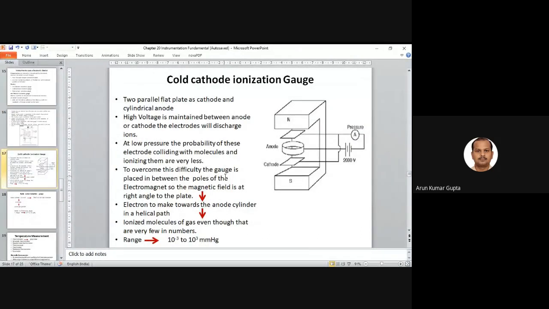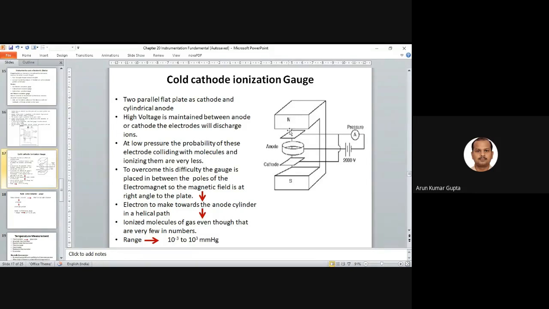The first one was the hot cathode; here we have a cold cathode. Basically, two parallel flat plates act as a cathode and a cylindrical anode. A high voltage is maintained between the anode and cathode, between which electrons will discharge ions, right? So at low pressure, the probability of these electrons colliding with the molecules and causing ionization is very low. To overcome this difficulty, the gauge is placed between the poles of an electromagnet, so the magnetic field is at right angles to the plates.